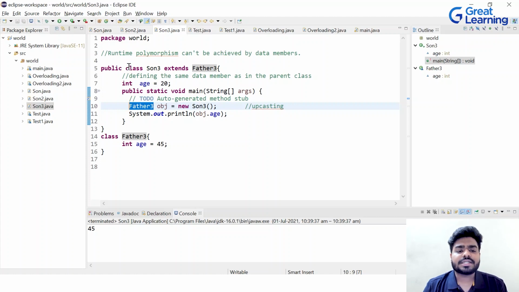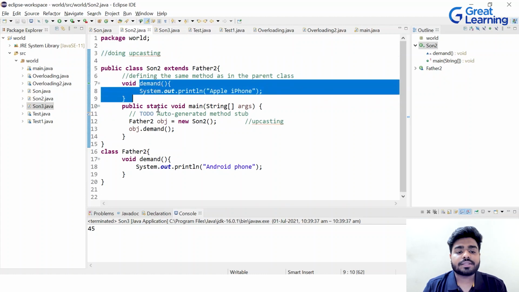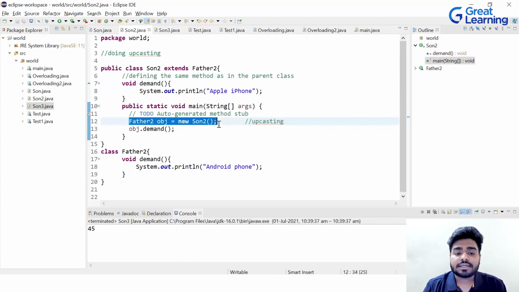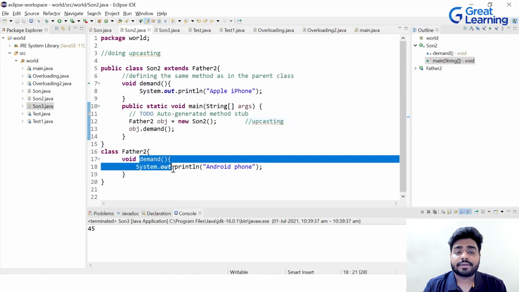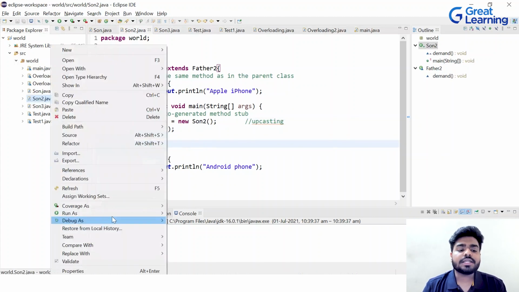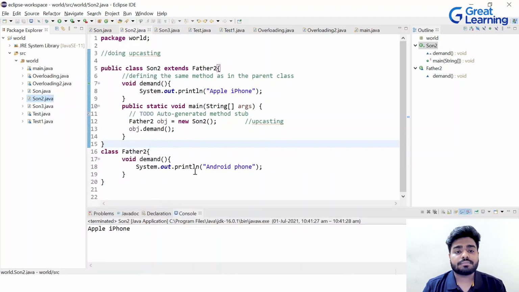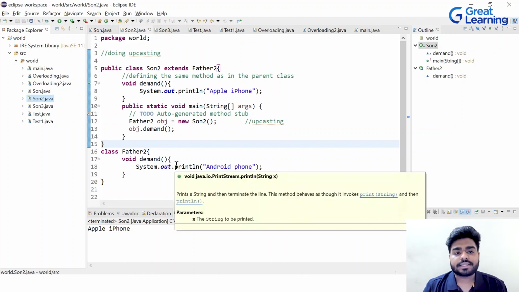Now this program is basically on data members, but let's see one more program based on method and upcasting. You can see here we have the method, we have the upcasting, and we have the method again, correct? Let's see how this works. This will give me the correct output, which is the son's object, that is the son's method, which is Apple iPhone, right? Because we are working with methods here.